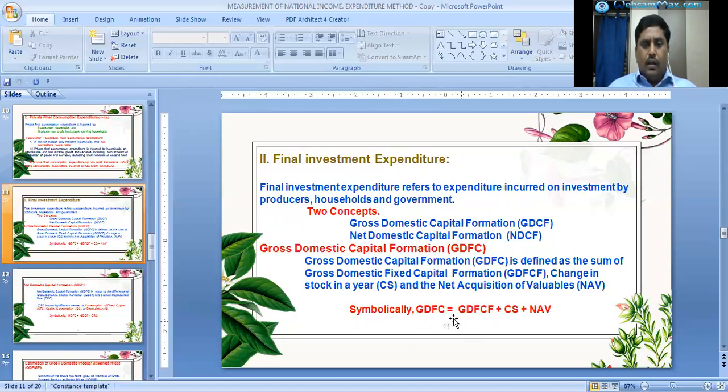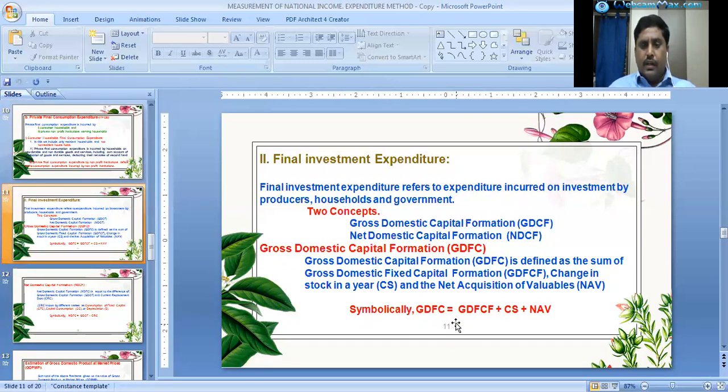Symbolically, we can say gross domestic capital formation, GDCF, is defined as the sum of gross domestic fixed capital formation plus change in stocks, and net acquisition of valuables.